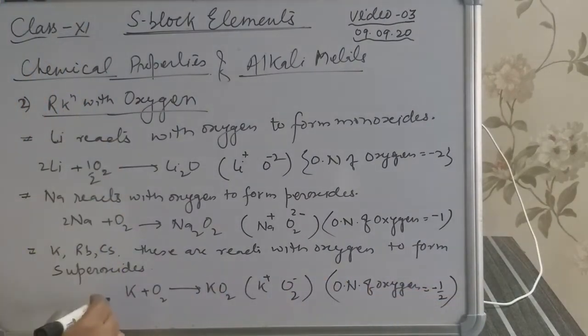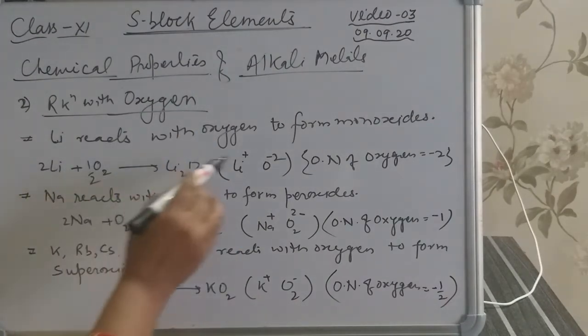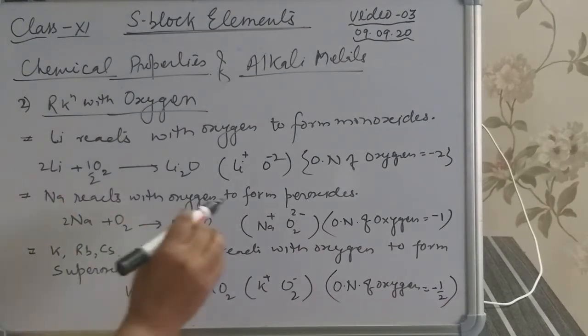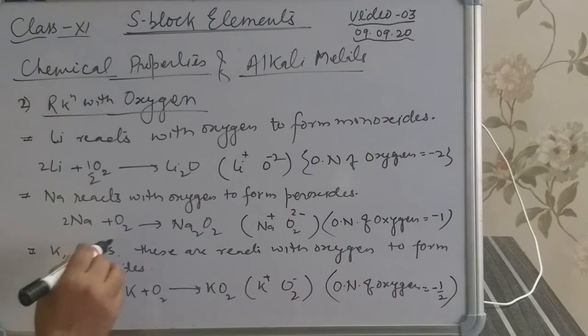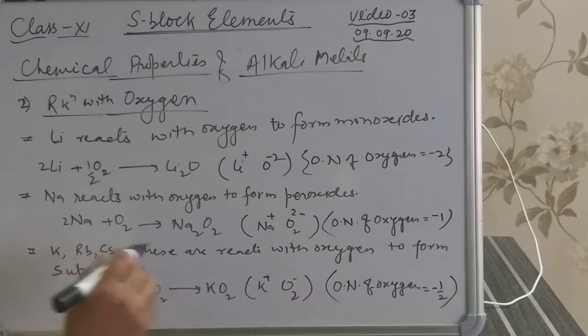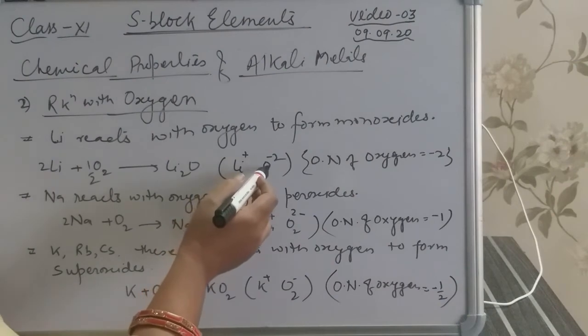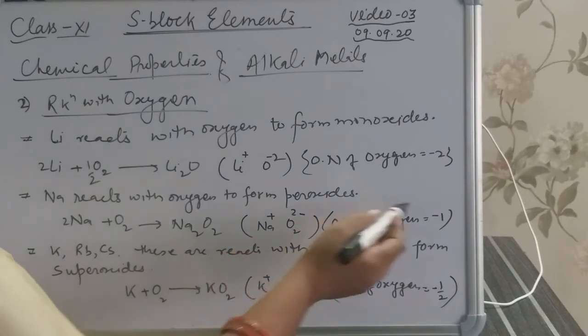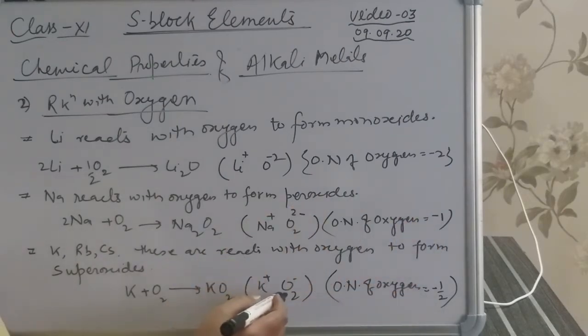So all the alkali metals have tendency to form oxides. Due to small size lithium forms monoxide, and sodium has more tendency to form peroxide, and potassium, rubidium, cesium due to large size have tendency to form superoxide. In monoxide, oxygen is in the -2 oxidation state, in peroxide -1 oxidation state, and in the case of superoxide it is in the -1/2 oxidation state.